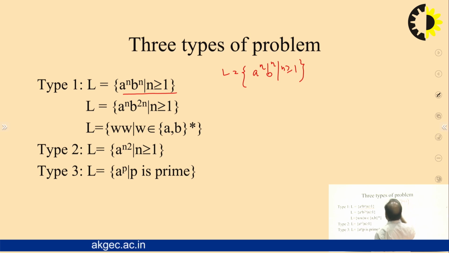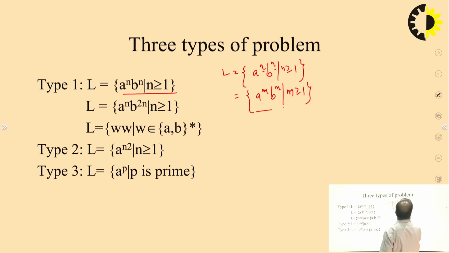You remember, this n is not the same as the number of states in the DFA. This question can also be given like a^m b^m, m greater than or equal to 1. There is no problem. So how do we solve it using the pumping lemma?